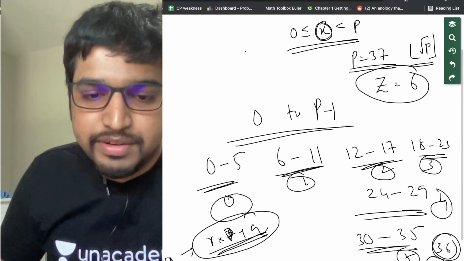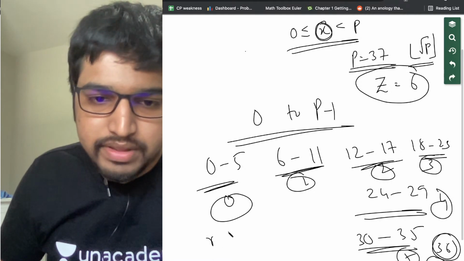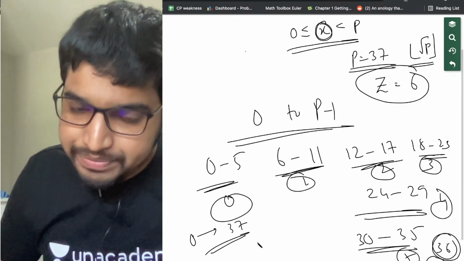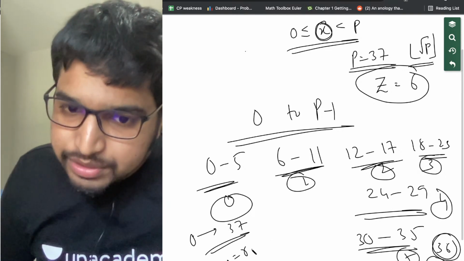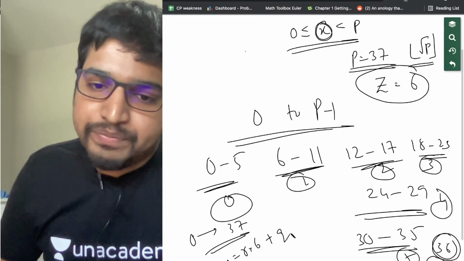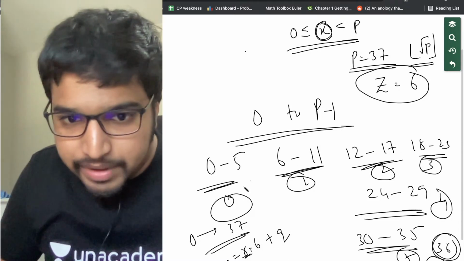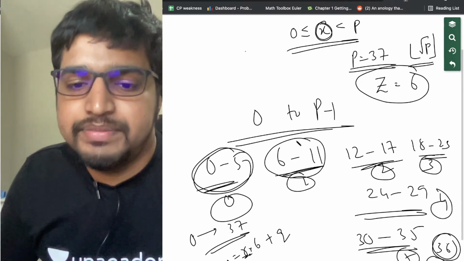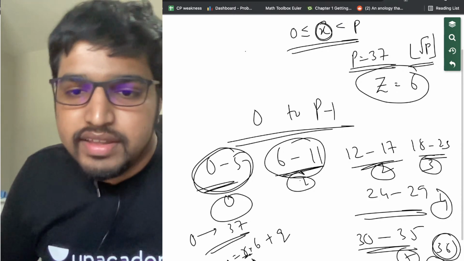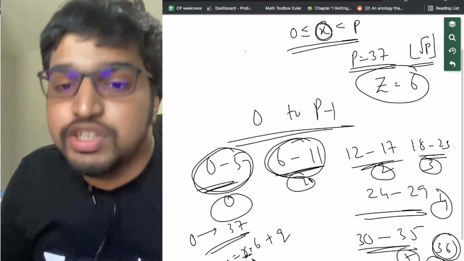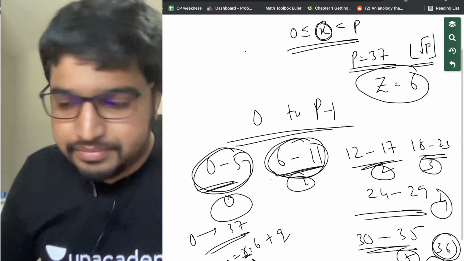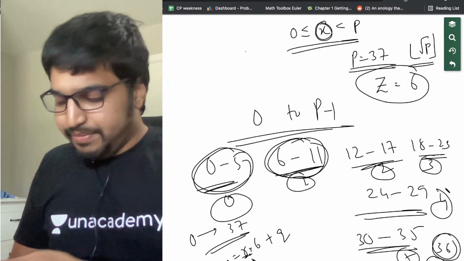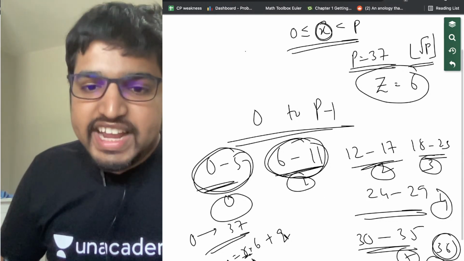Wait, sorry, it's going to be R in one sec. I screwed up. All numbers from 0 to 37 will be of the form R into 6 plus Q, where R is the block number. Like if the number is say 7, R will be 1, and Q is the index of this number in that block. Is this clear? Q is the index of that number in this block.